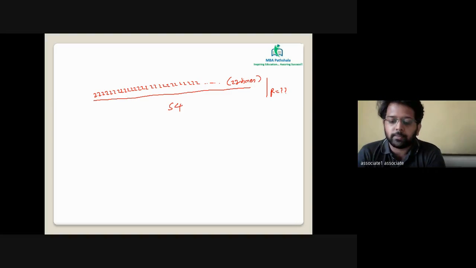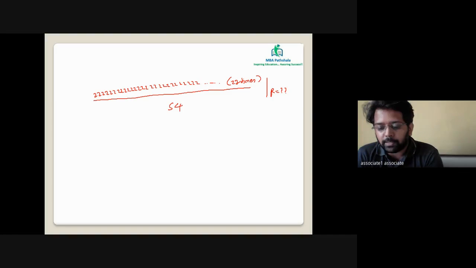The question says 22222, which has been mentioned 27 times, has been divided by a value 54, and the question is find the remainder.